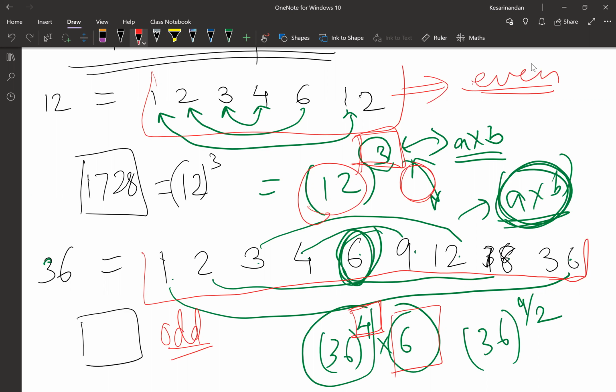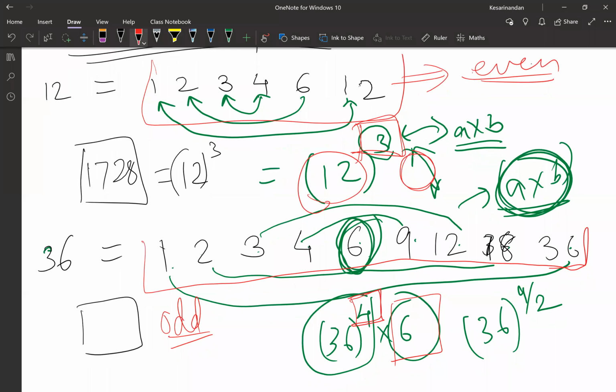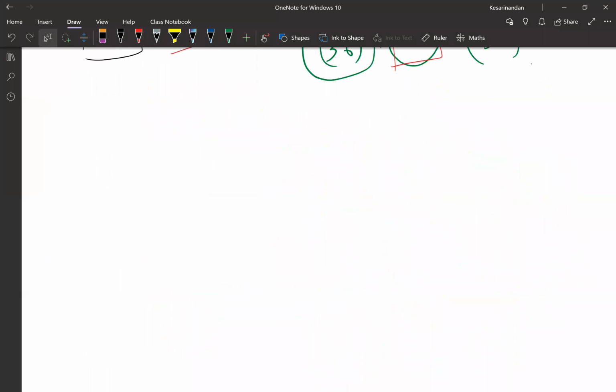Okay, anybody any doubt? All right. Now we'll move towards the new concept, and that would be sum of the factors.